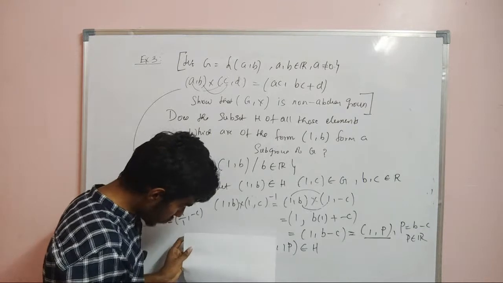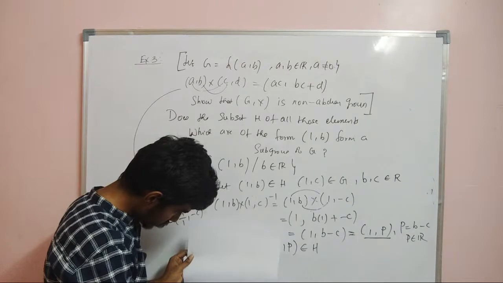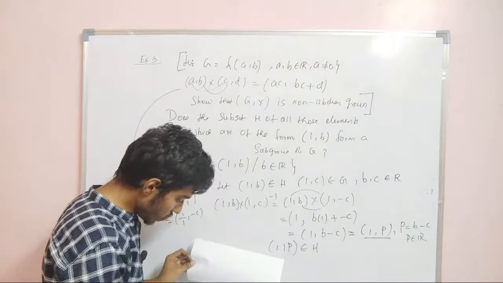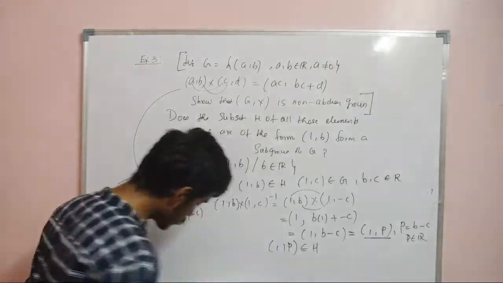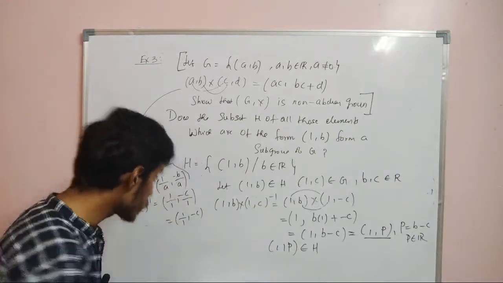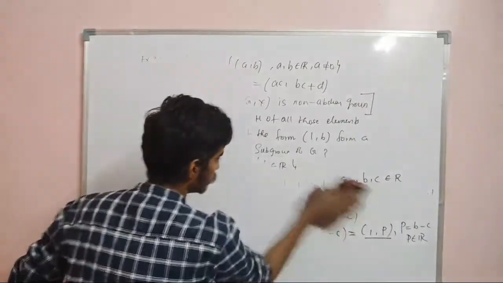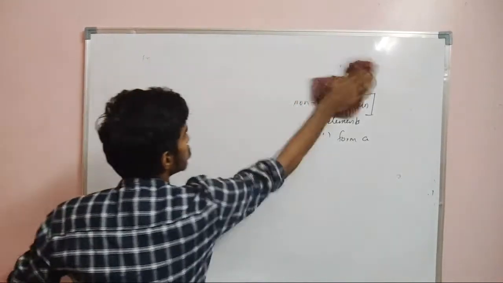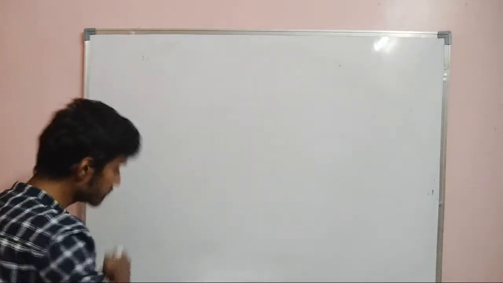Now exercise 4. Exercise 4 I will do, 6 I will do, and the fifth problem you have to do as an exercise. Just for 10 minutes, I will quickly finish. So the fourth problem is: let H be a subgroup of G.